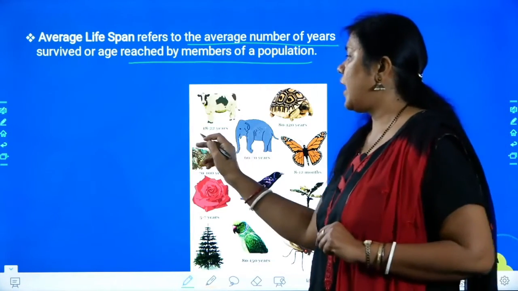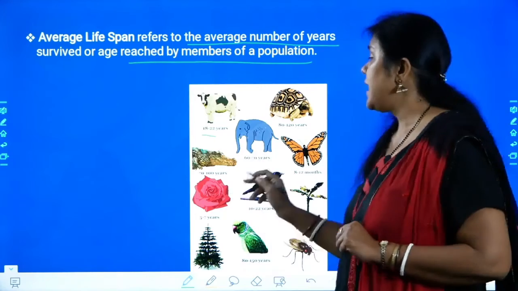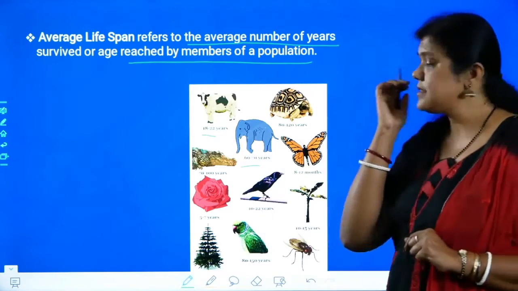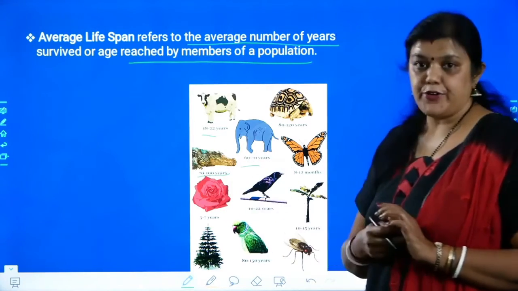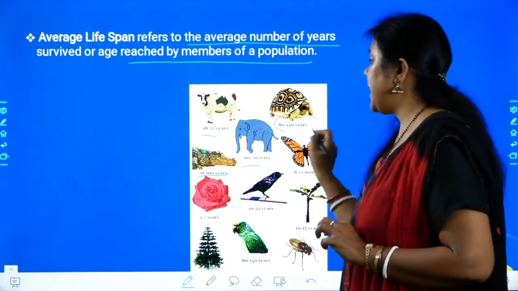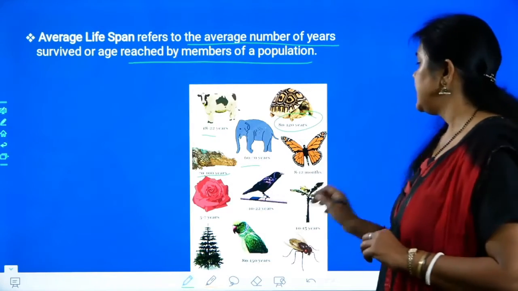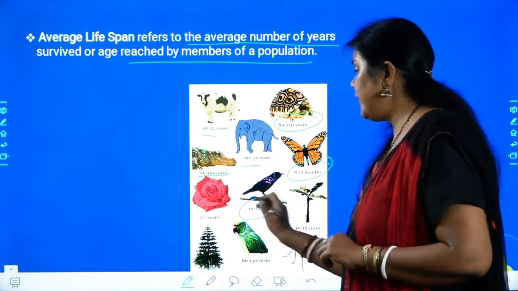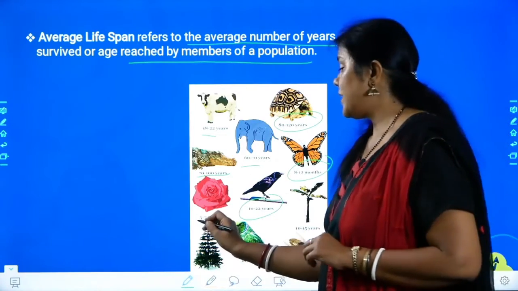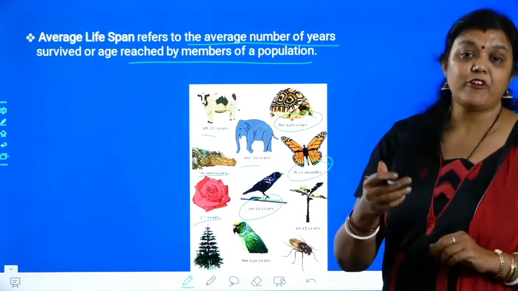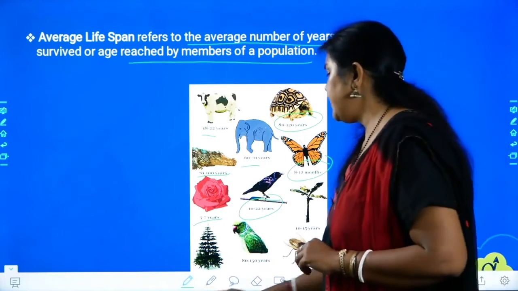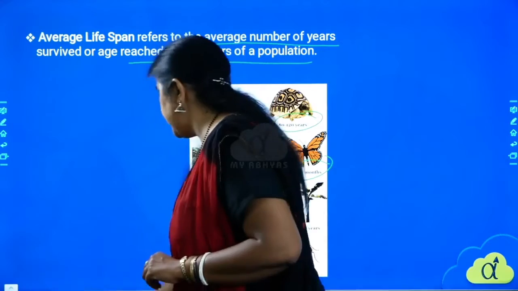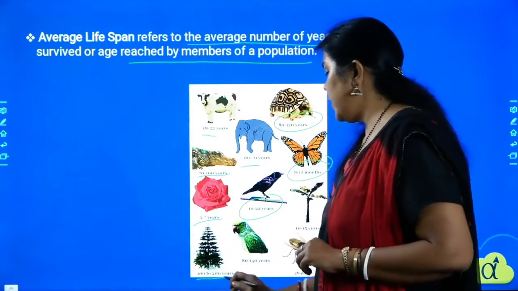For example, a cow can be alive for 18 to 22 years. An elephant 60 to 70 years. The crocodile is there for 70 to 100 years. The tortoise will be alive for 80 to 120 years. The butterfly may be for 12 months. The crow may be 10 to 12 years. The rose plant which is blooming in your garden will be for 5 to 7 years. And maybe the pine tree will be there for 100 to 200 years.